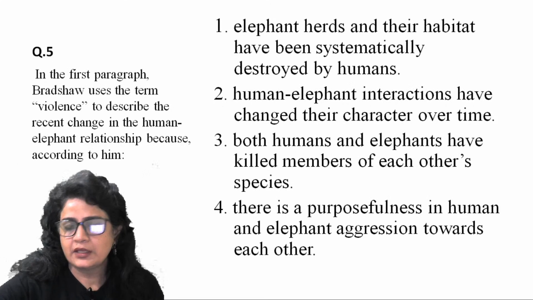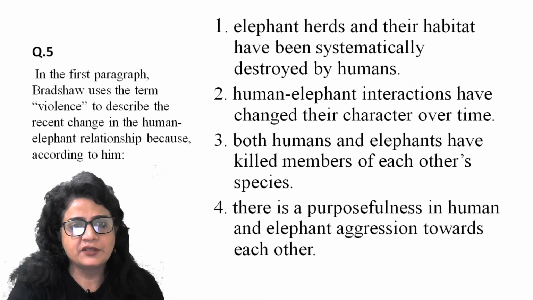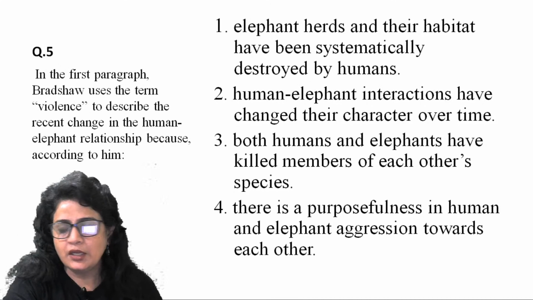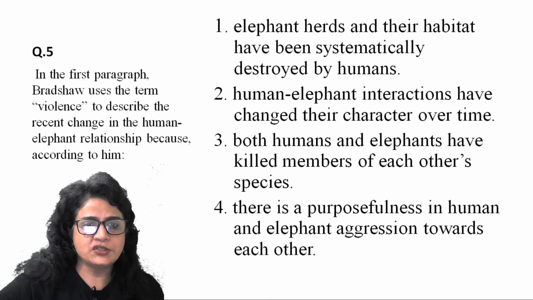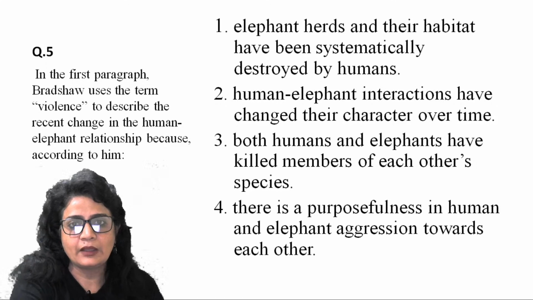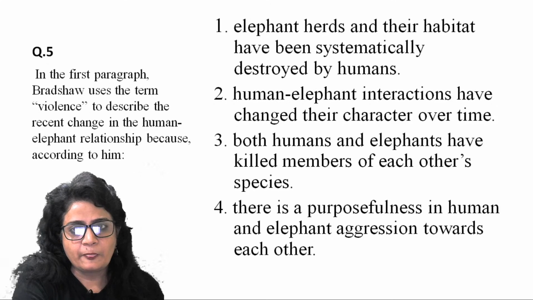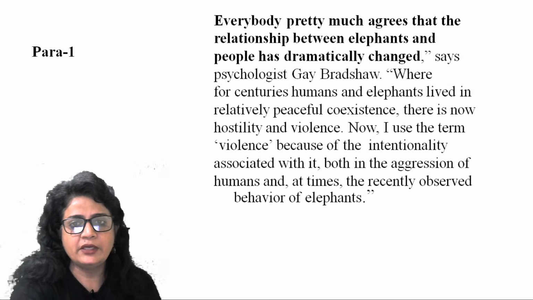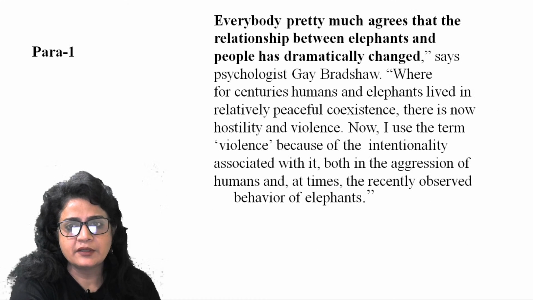Question number 5. In the first paragraph, she uses the term violence to describe the recent change in human-elephant relationship, because according to him, elephant herds and their habitat have been systematically destroyed by humans. Now, if you remember, let me take you to the very first paragraph. Though we read it very carefully, nonetheless, let's have another read.